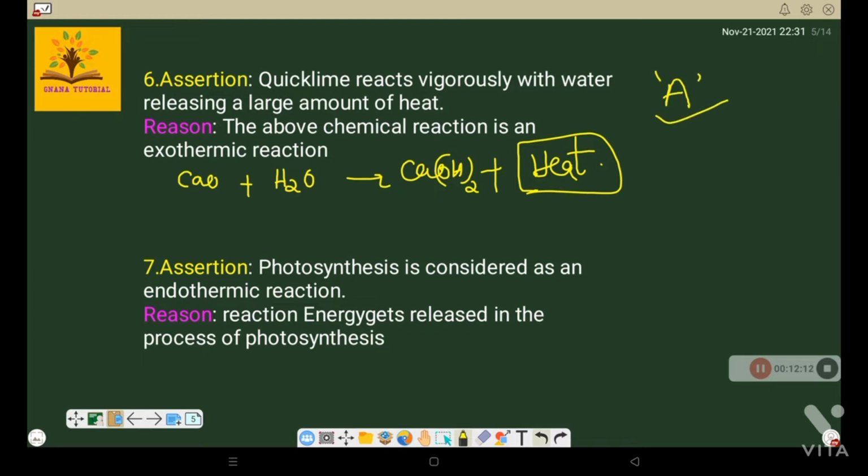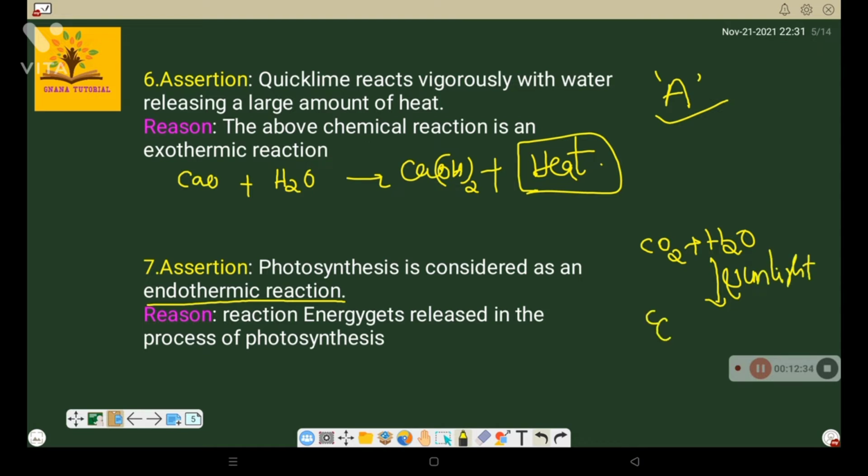Now the seventh question. Photosynthesis is considered an endothermic reaction. Is it true or false? Photosynthesis means carbon dioxide plus water combine in the presence of sunlight to form carbohydrates, for example C6H12O6. In this case, energy is absorbed from sunlight.